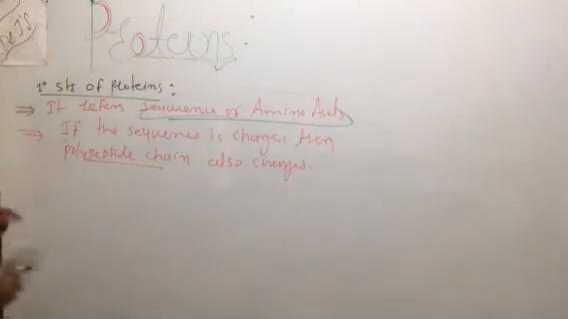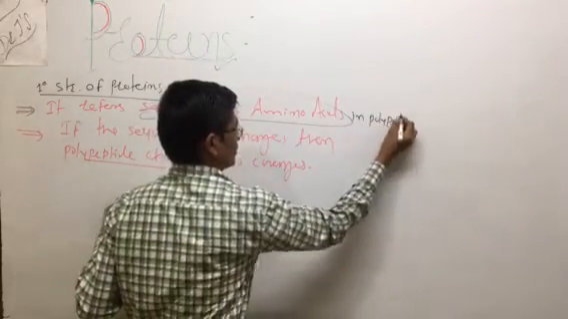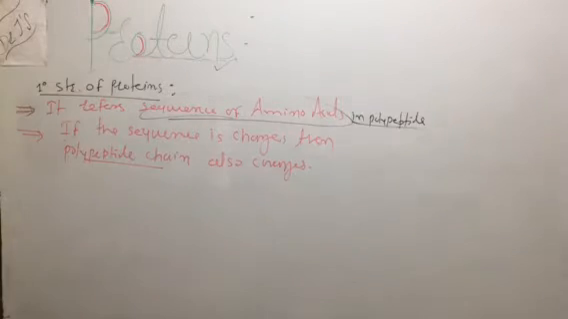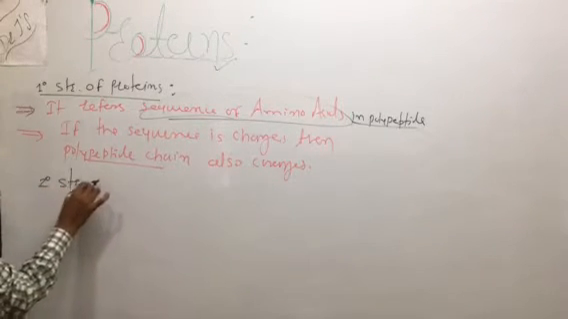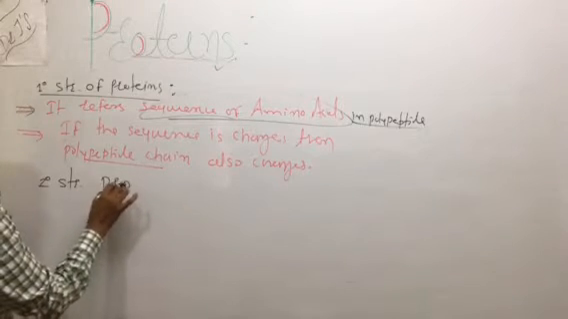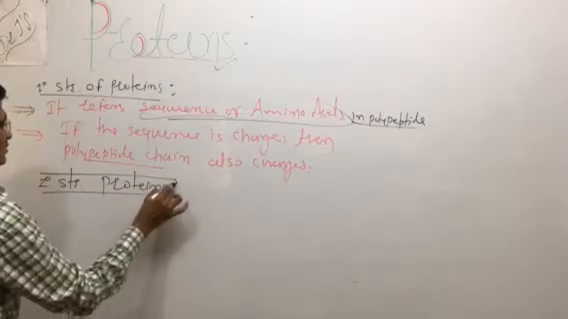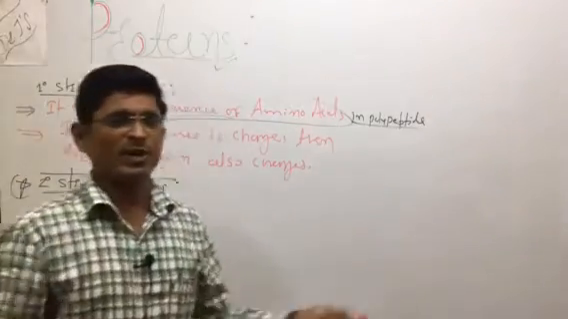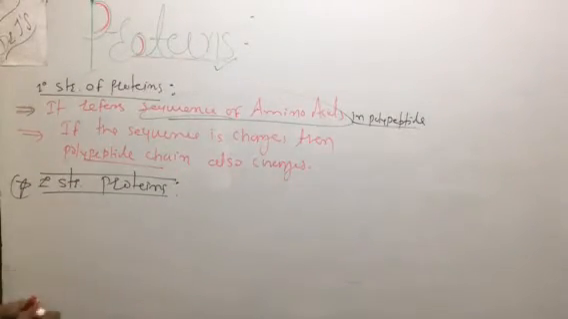So it refers to the sequence of amino acids in a polypeptide. The second structure is the secondary structure of proteins. What is the secondary structure of protein? It is the long polypeptide chain.